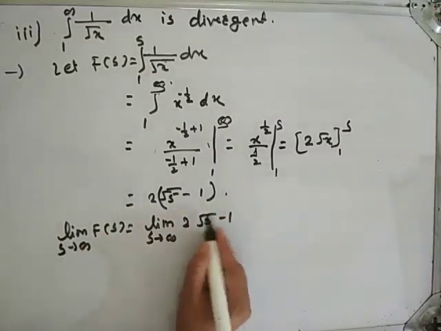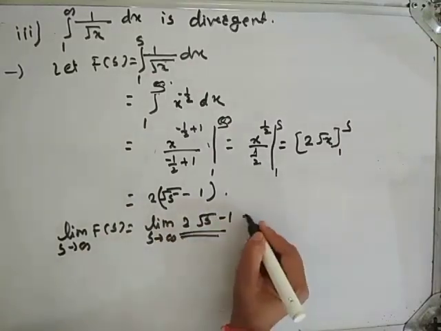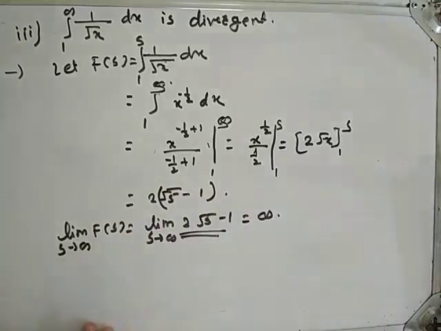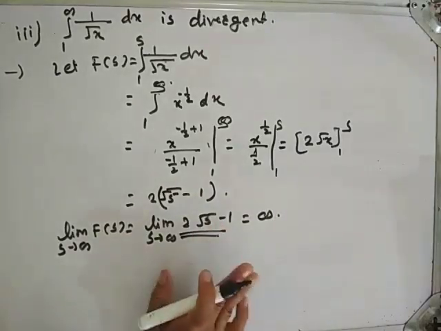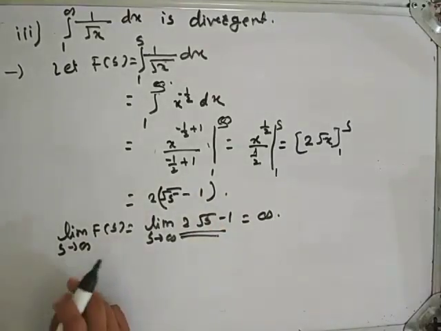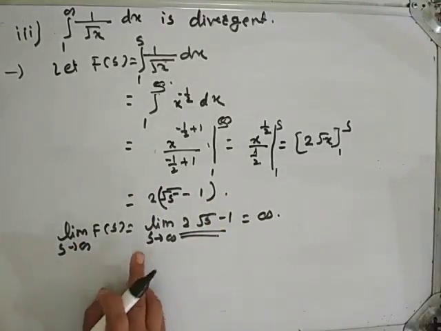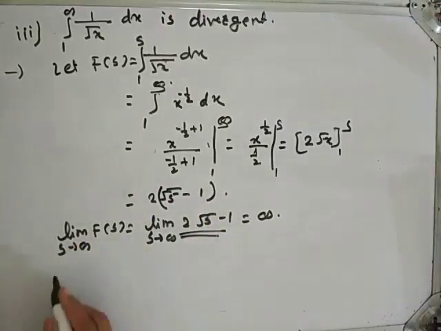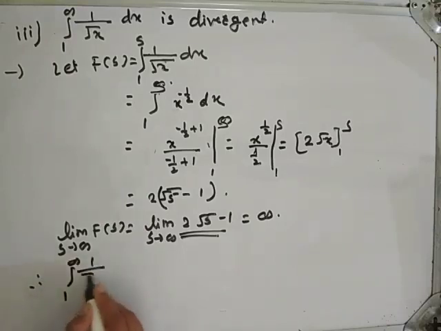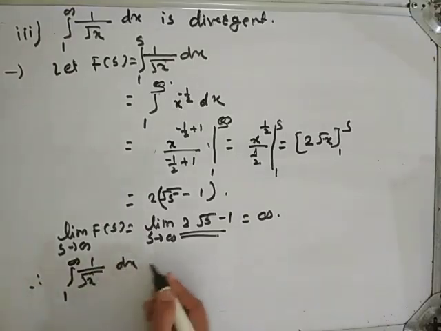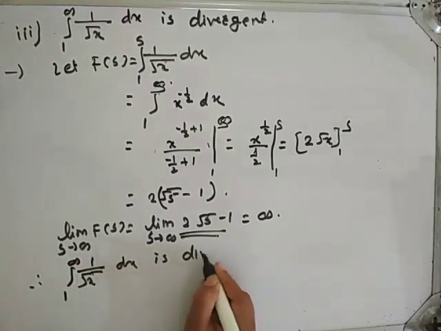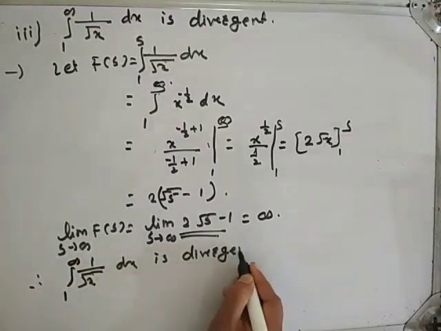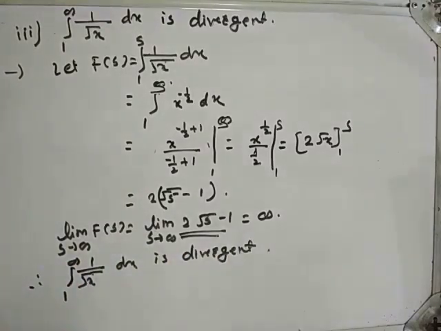As s tends to infinity, this becomes infinity. So limit s tends to infinity f of s is infinite. Therefore, integration from 1 to infinity 1 upon root of x dx is divergent. Okay.